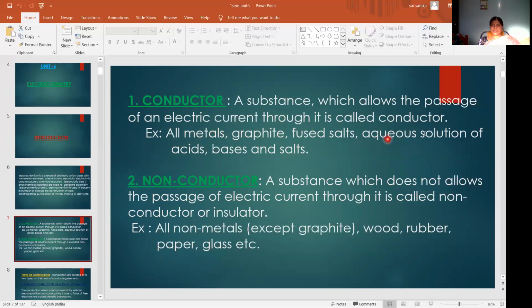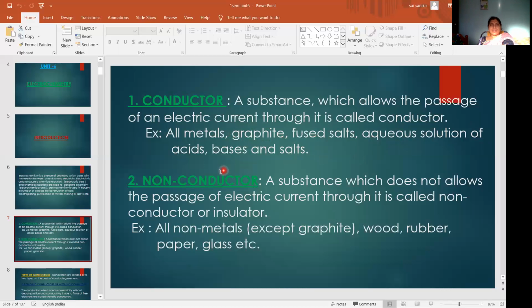Here, aqueous solutions means in combination with water. Aqueous solutions of acids, bases and salts all act as conductors. All metals, and graphite, even though a non-metal, act as conductors. These are the examples of conductors.